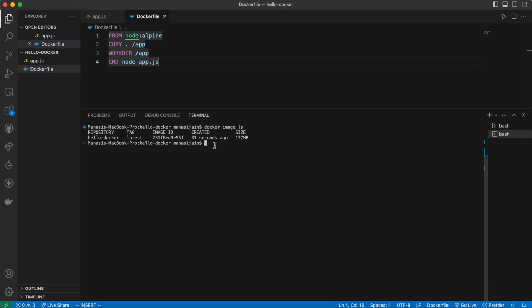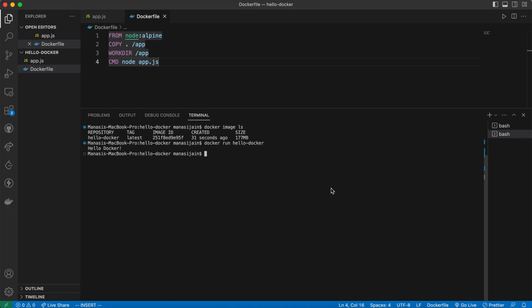We can run this image on any machine. On this machine, I can say docker run hello-docker, and I am expecting the output to be hello docker, and yes, we can see the output as hello docker. Now we can go ahead and publish this image to Docker Hub so anyone can use it. Then I can go on another machine like a test or a production machine and pull and run this image.